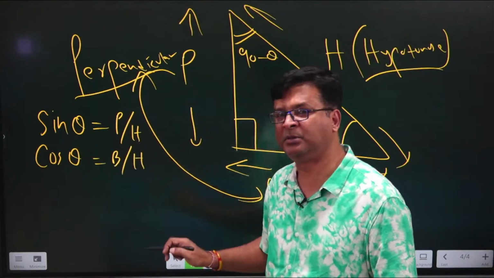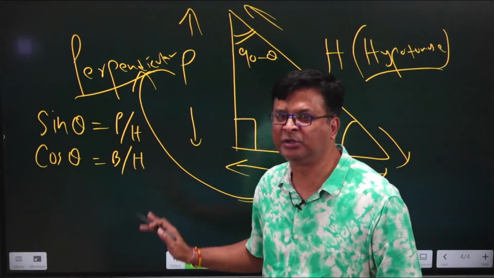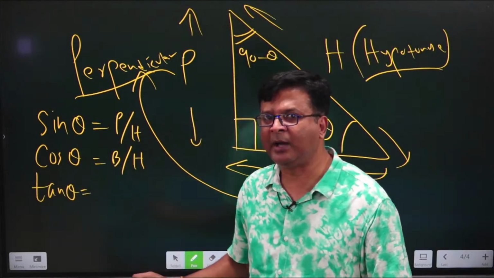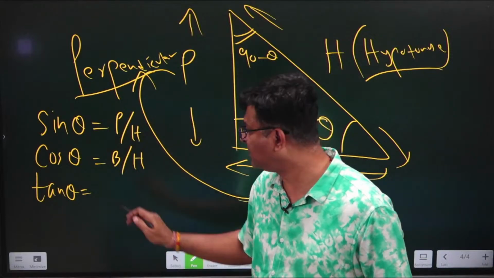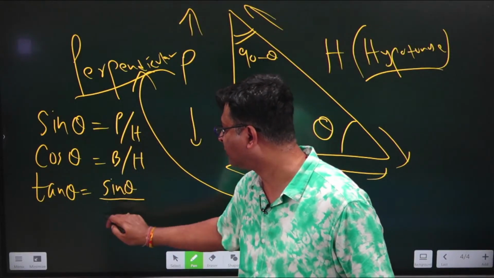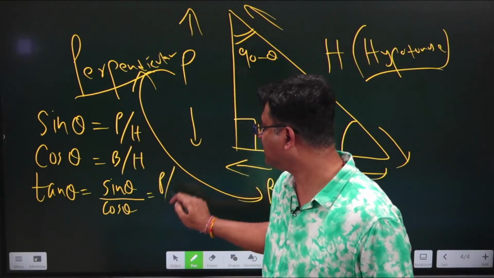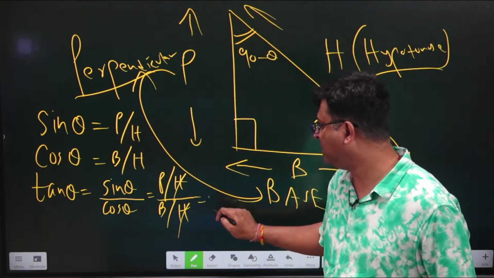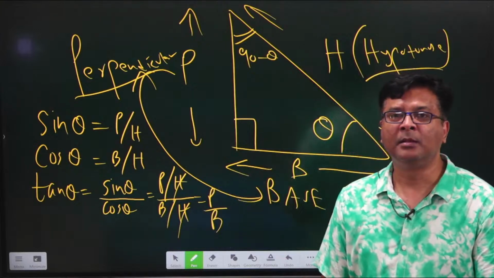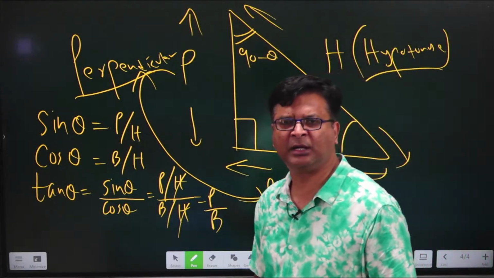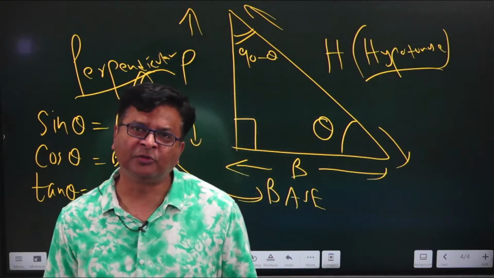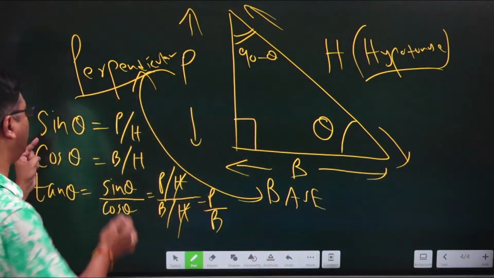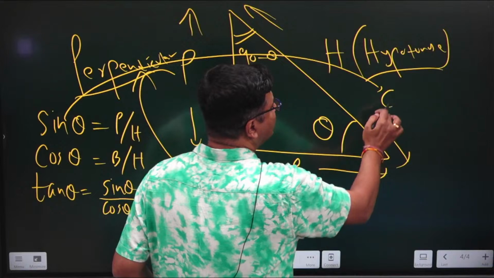If you have still not remembered, just make sure that you should at least know these things. And tan theta is derived from sin theta and cos theta simply by dividing in the same order. That means tan theta is sin theta by cos theta. And if you divide P by H with B by H, obviously you will get the cancellation of H and you will be left with P by B. So sin theta, cos theta, tan theta. Once you have got the values of these trigonometric ratios, the other three you can easily know or derive, because the reciprocal of sin theta is cosec theta.